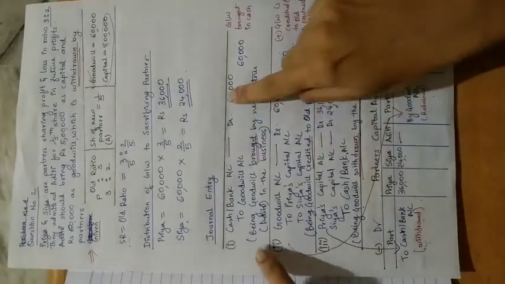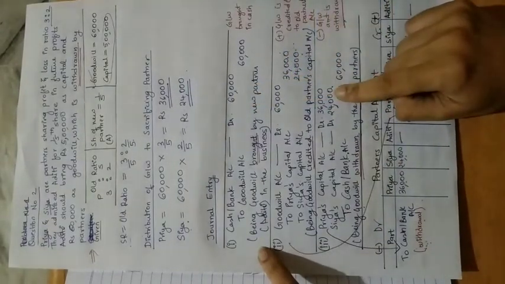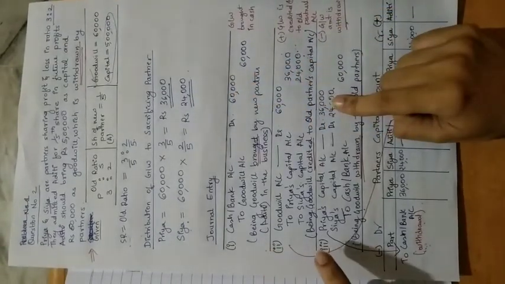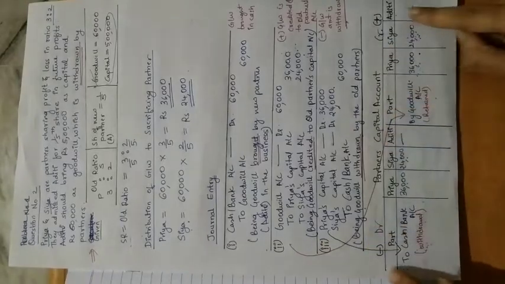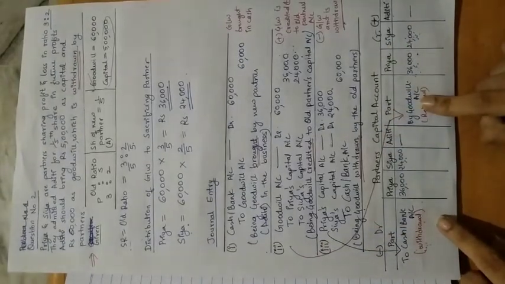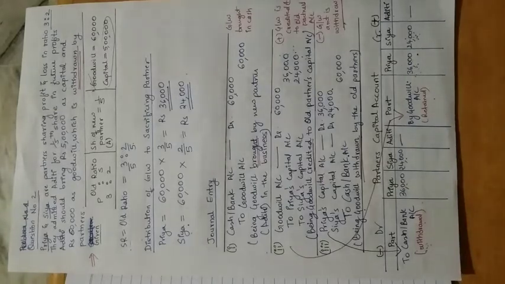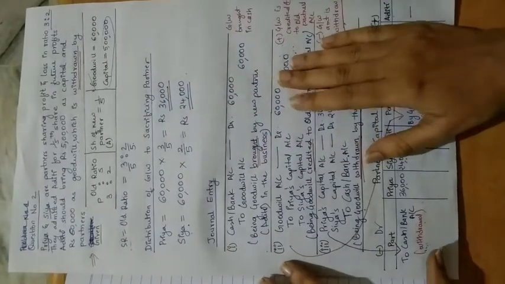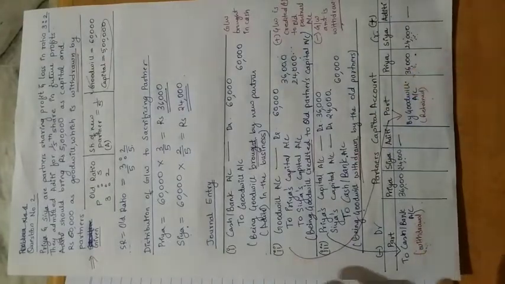Okay, now you might get a 1 mark question or 2 mark question based on this. If not this, then at least this will definitely come in the exam when we are solving problems on admission of a partner. So if you understand how we treat the goodwill based on the situation, you will know how to record it.